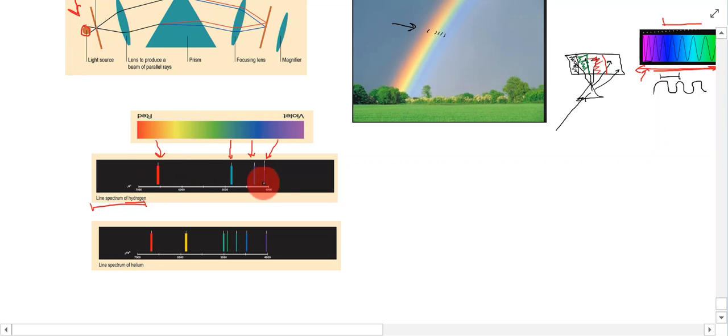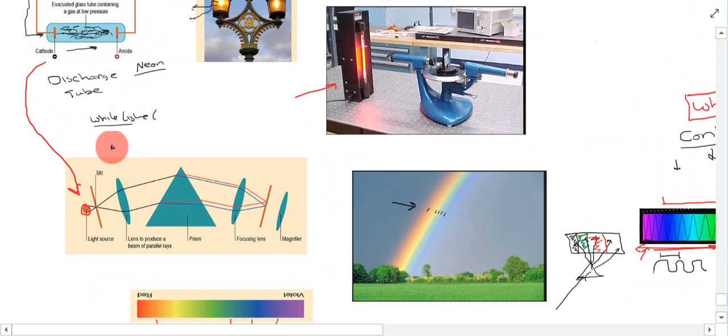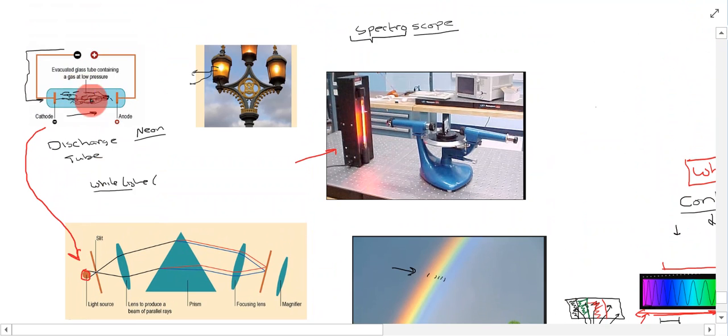So what we can see here is that there's only certain wavelengths of light that are being emitted by atoms of hydrogen, like we can see here. So this is really useful because it's kind of like a fingerprint for particular elements. We can take our element of hydrogen, make it into a gas and put it inside here in the discharge tube.